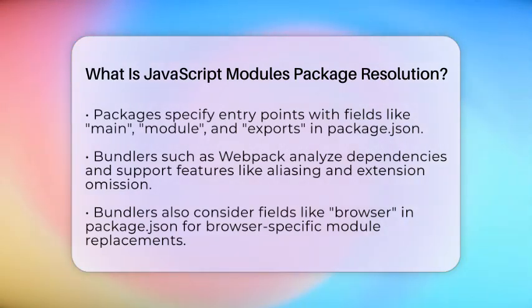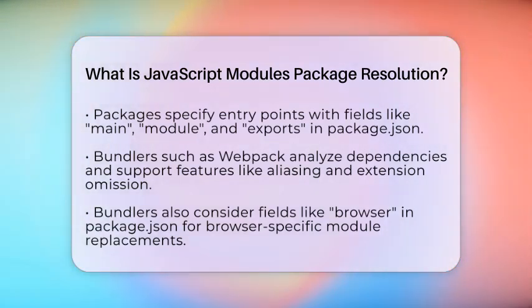Packages themselves define entry points in their package.json files. Fields like main tell Node.js which file to load for older module systems. The module field points to an ESM version, and exports can specify different entry points for different environments. These fields guide the resolver to load the right files depending on the context.